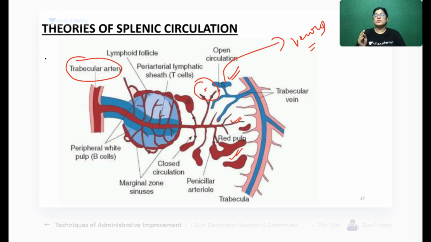Okay. So what happens in white pulp? There is lymphocyte. What happens in white pulp? Lymphocytes are there. See this diagram.